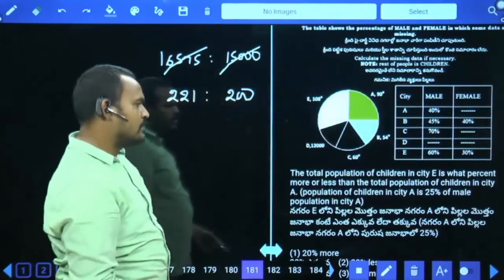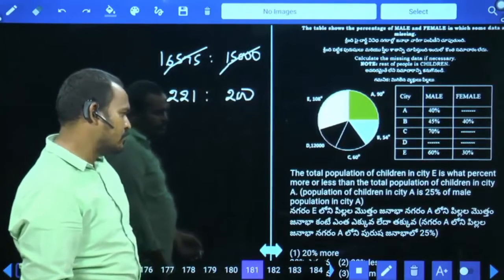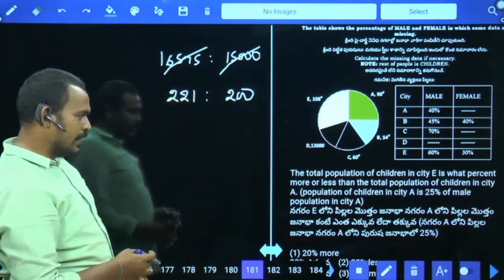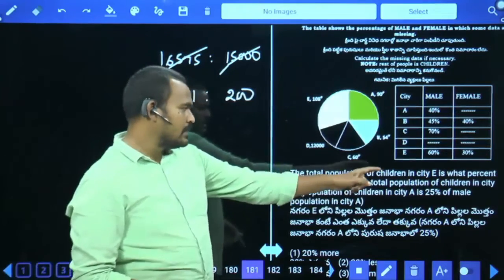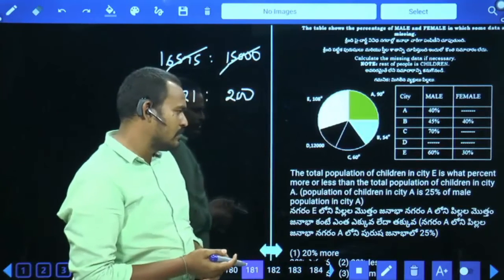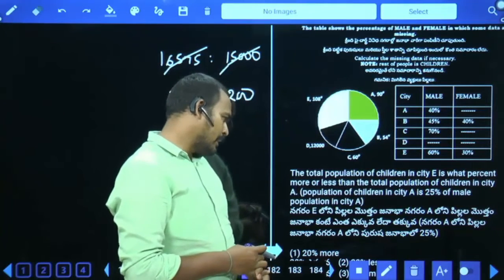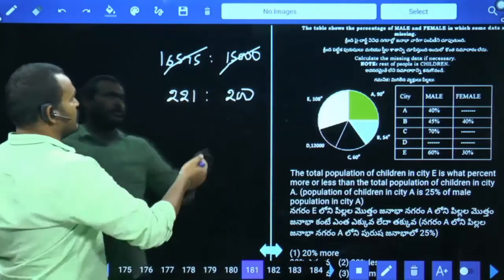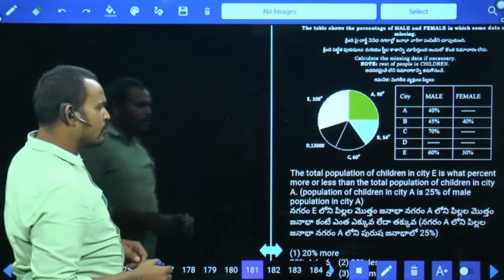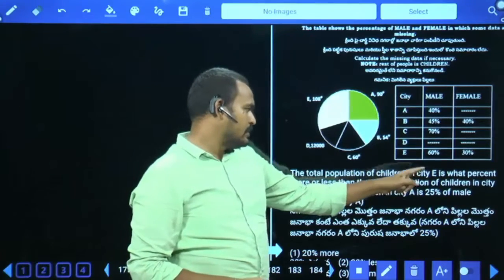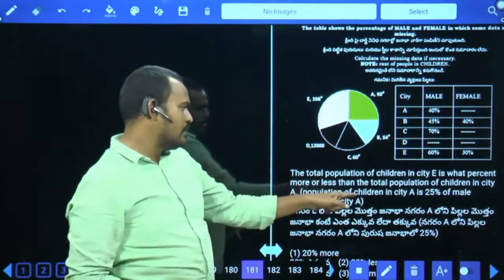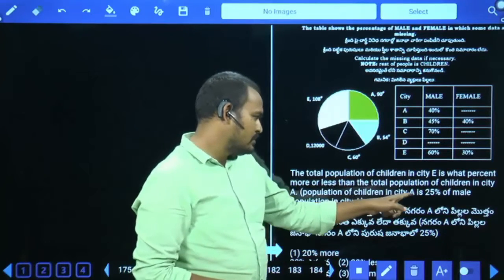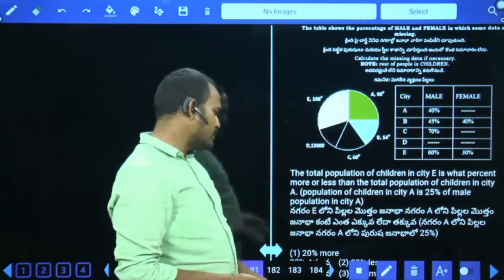The total population of children in city E is what percent more or less than the total population of children in city A. First of all, population of children in city A is 25% of the male population of city A.